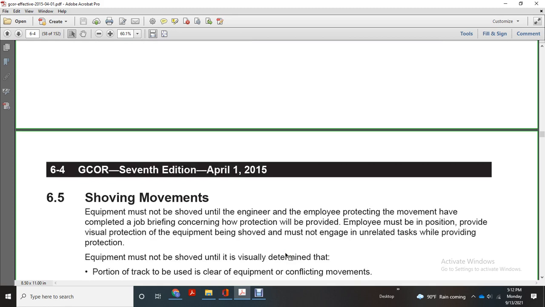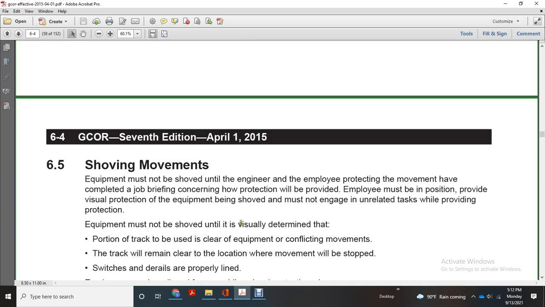Shoving movements. Equipment must not be shoved until the engineer and the employee protecting the movement have completed the job briefing and discussed how the protection will be provided. Employees must be in position to provide visual protection of the equipment being shoved and must not engage in unrelated tasks while providing protection.